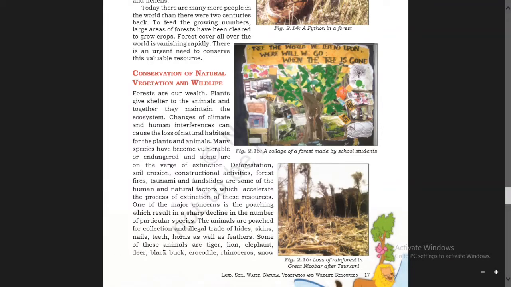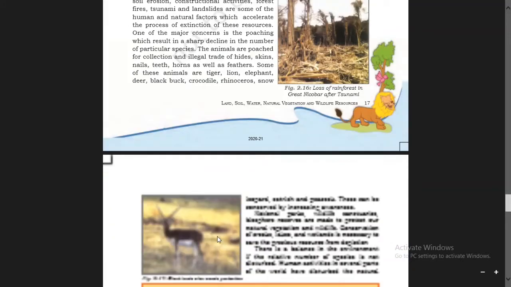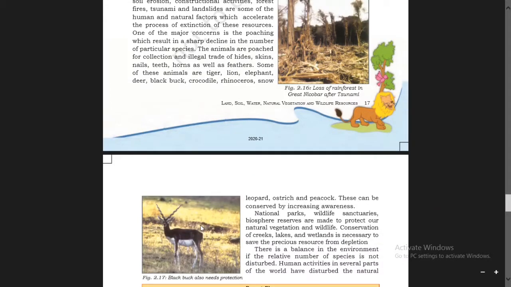Some of these animals are tiger, lion, elephant, deer, black buck, crocodile, rhinoceros, snow leopard, ostrich, and peacock. These can be conserved by increasing awareness. So it can be increased by giving awareness.